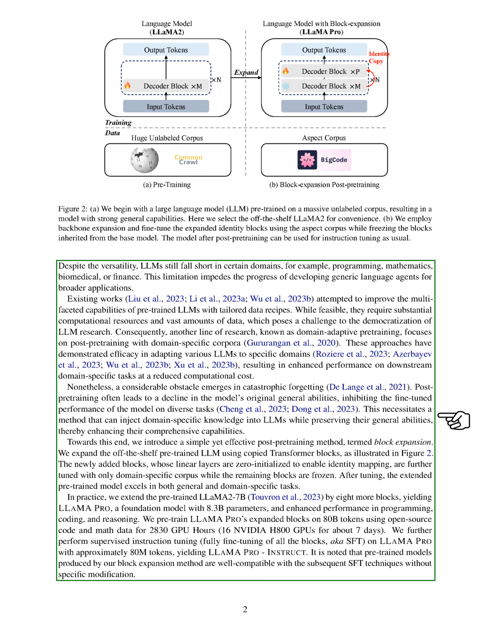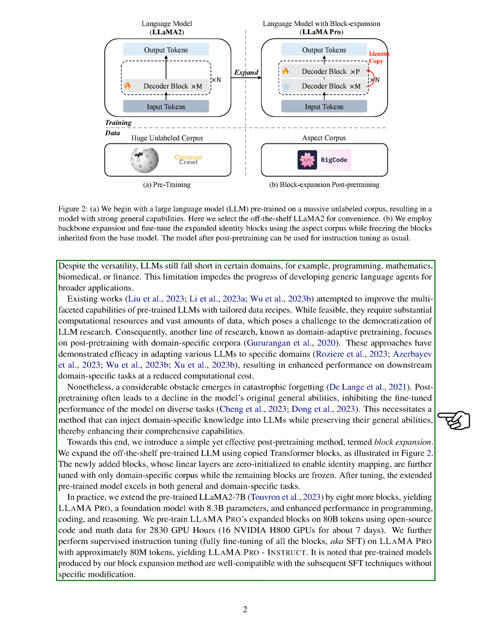We enlarge the pre-trained LLM using duplicated transformer blocks. The newly added blocks, whose linear layers are initialized to 0 to allow identity mapping, are further fine-tuned with only domain-specific data while the remaining blocks are kept unchanged. After fine-tuning, the expanded pre-trained model excels in both general and domain-specific tasks.